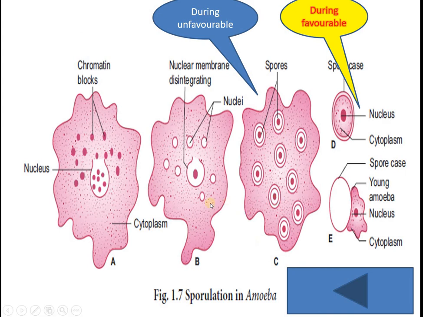See here you can easily find out the chromatin, they break into small blocks. Now only the nucleus divides, cytoplasm and others will not break, so spores are formed inside. When condition becomes favorable, during that time the spores are released and amoeba come out, and there is a formation of pseudopodia. Then they grow as an independent individual.